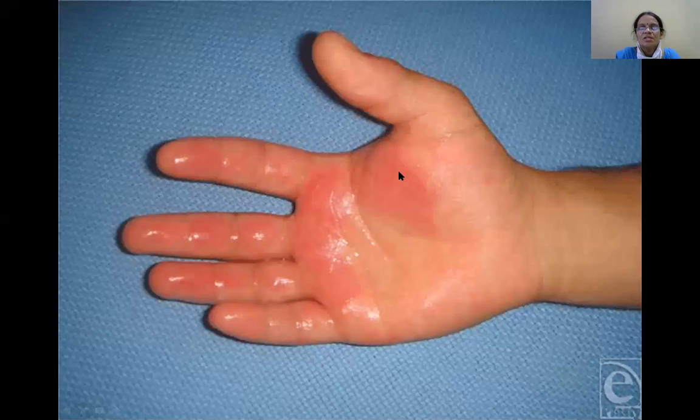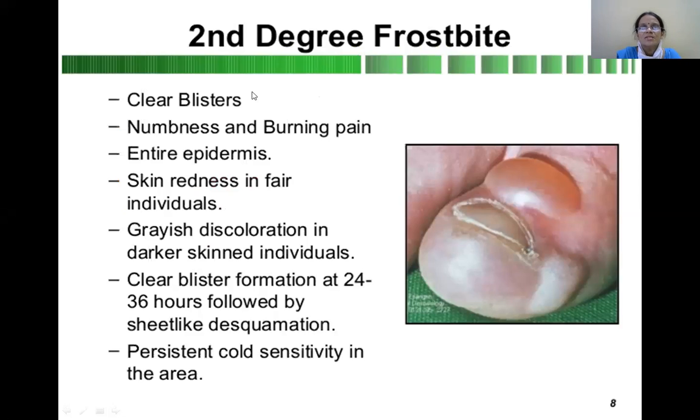So this is the first degree frostbite where you can see the erythema. It mostly involves the palms and hands. This is the second degree frostbite where you can see the vesicle formation. Vesicles will be formed in second degree. Here you can see the clear blisters, numbness and burning pain. The entire epidermis is involved. Skin is red in fair individuals.